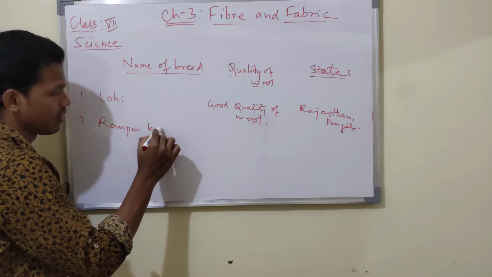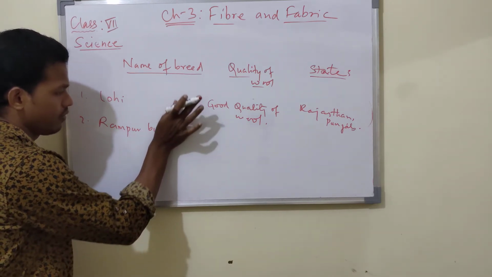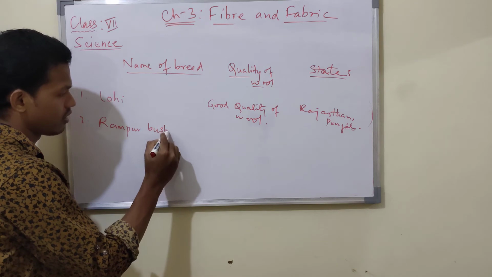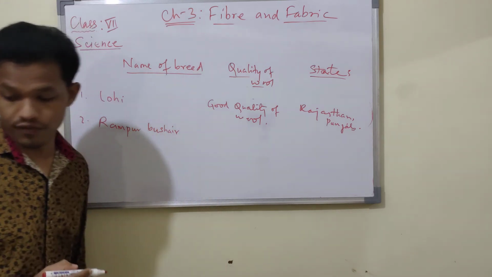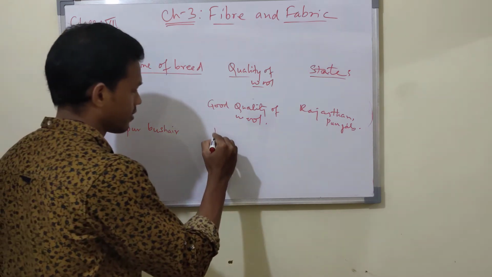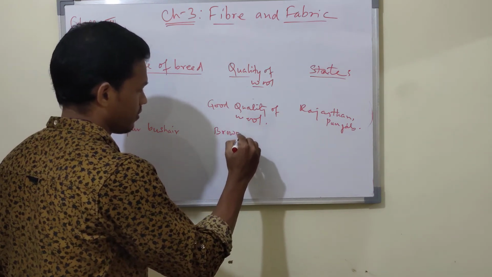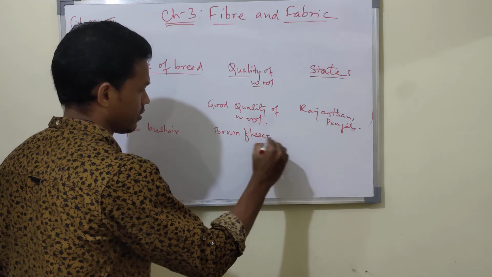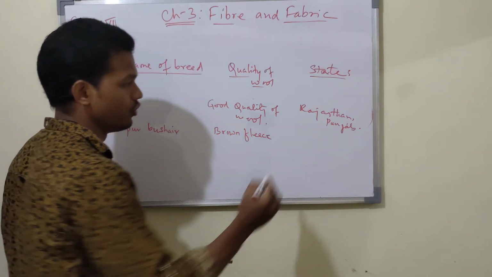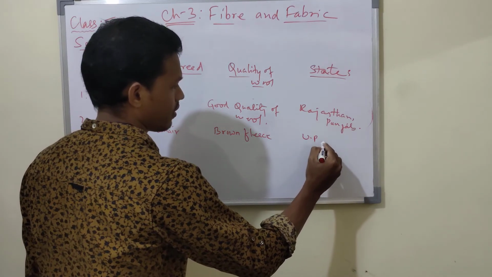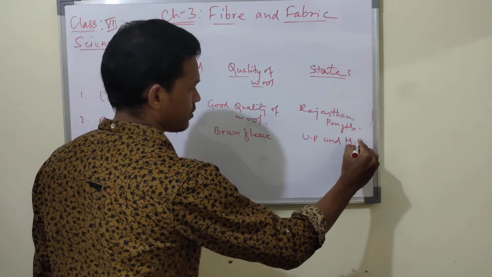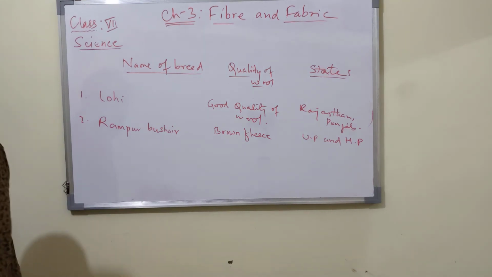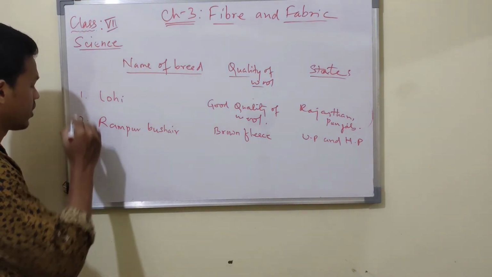Then next we will find Rampur Bushehr. They have brown fleece. Where are they found? UP and Himachal Pradesh.